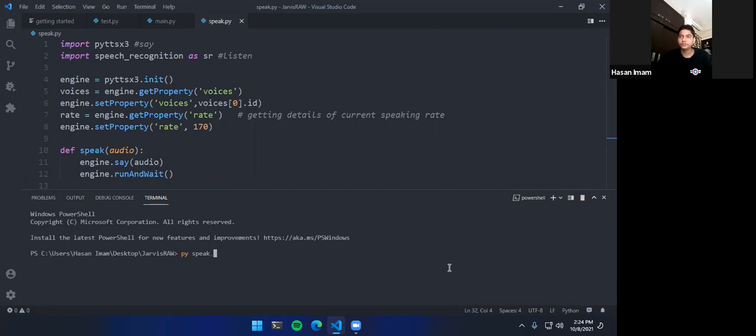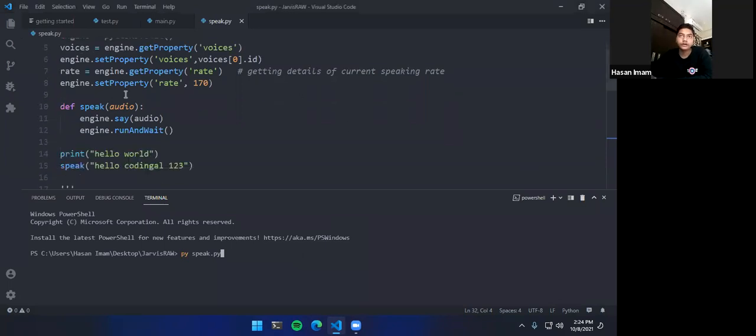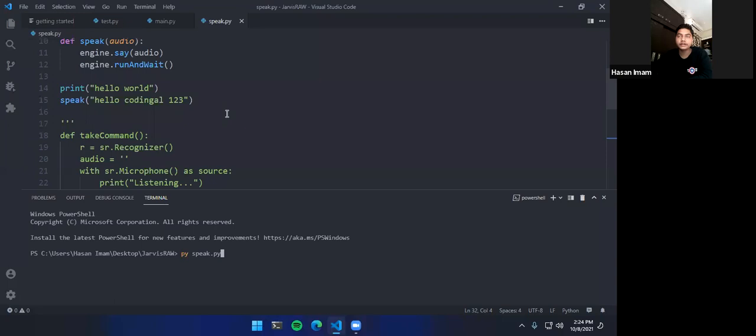py sleep.py. But before that, let me quickly check that the sharing is on. I have shared the desktop sound, so you will be hearing it. Once I enter this, it will print hello world and it will say hello codingal 123. So let's do that. Hello Codingal 123.